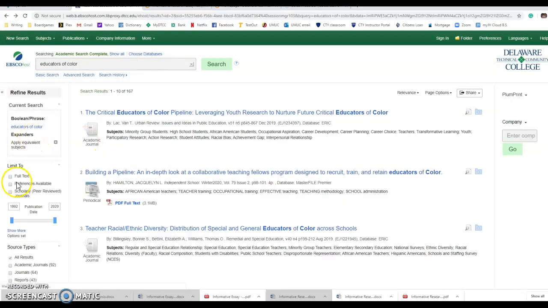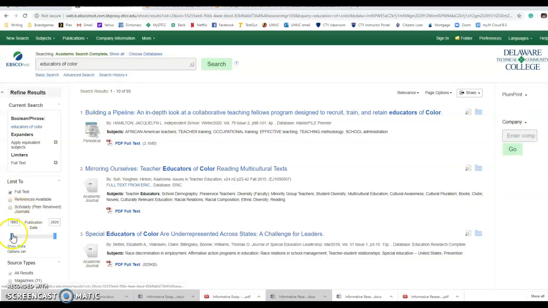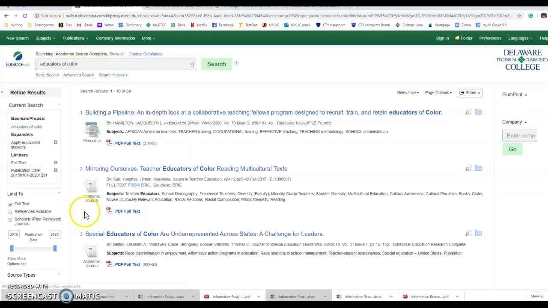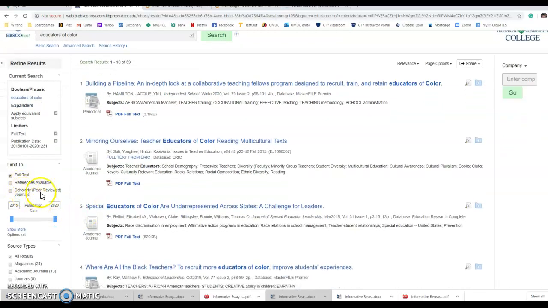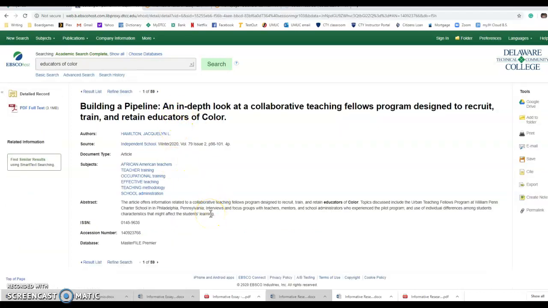So I'm going to go back, and I am going to save myself the heartbreak, and I'm going to choose full text only, and I'm also going to change the publication date so that it's within, let's say, the last 5 years. I can choose the scholarly peer-reviewed journals if I'm just looking for academic journals, but I'm going to start off and see what I get without doing that. So one of the first things I get is this article. So I'm going to pick it and I'm going to see if it works. I'm going to do that by reading over the abstract.